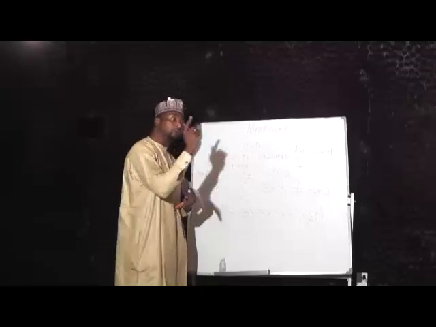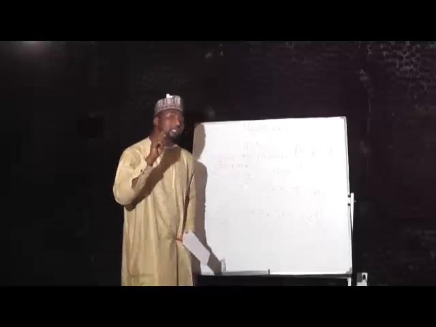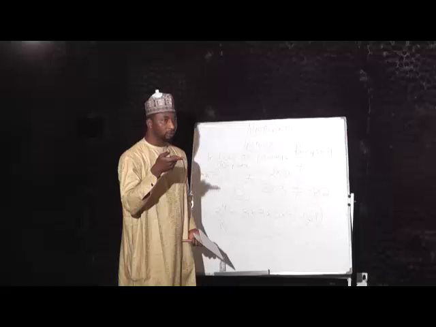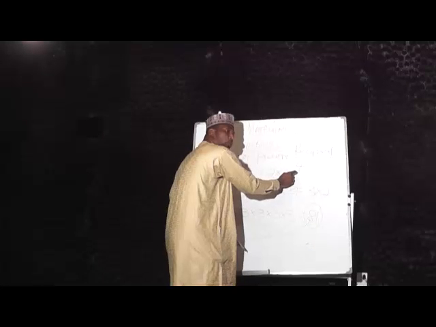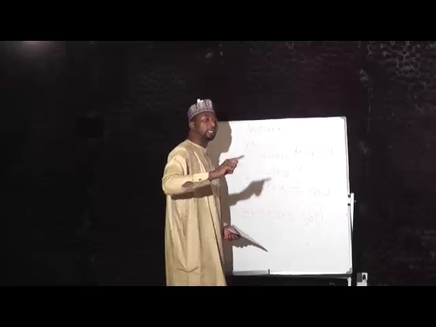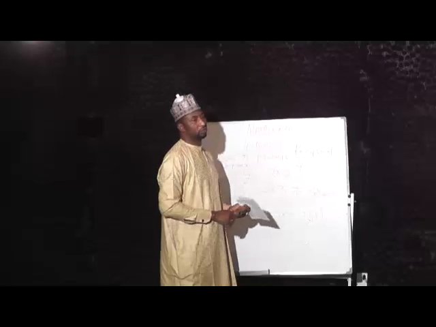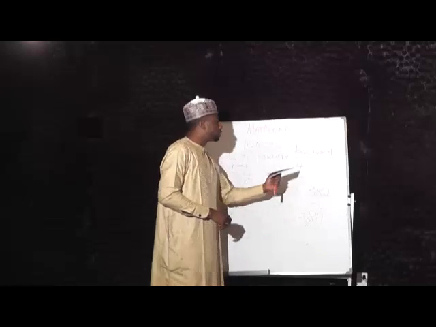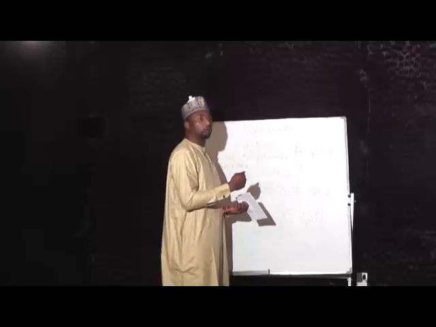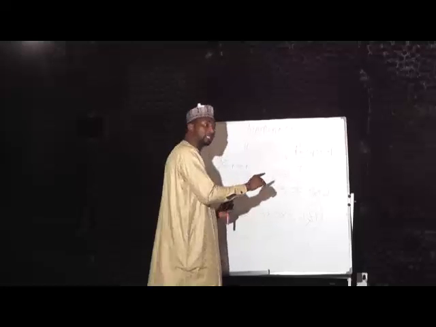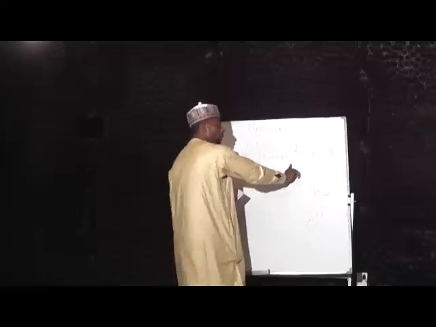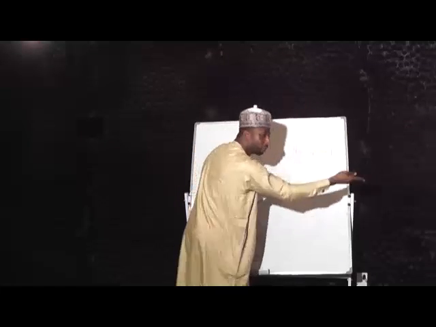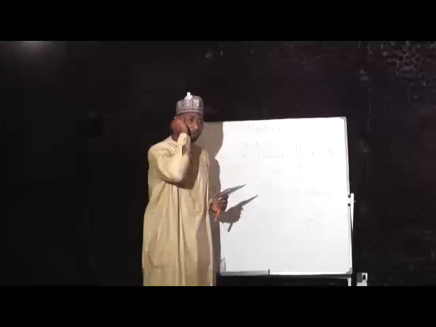The reciprocal of 4 is that number that, if I multiply it with 4, I will get 1 as the result. So that number is the reciprocal of 4, and 4 is the reciprocal of that number. Can you think of that number?